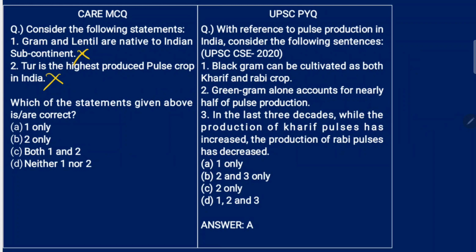Alright, now again we'll get back to the MCQ. So this is wrong because you've already seen the explanation. And tur is the highest produced pulse crop in India? No. So neither one nor two. Now we'll come to the previous year question. With reference to pulse production in India, consider the following sentences. UPSC CSE 2020, it was given in 2020. Black gram can be cultivated as both Kharif and Rabi crop. Yes, in the cropping patterns and all. And also, this is a very basic question, so we'll learn it in different topics. Green gram alone accounts for nearly half of the pulse production. No, it is only a mere 10% or so.